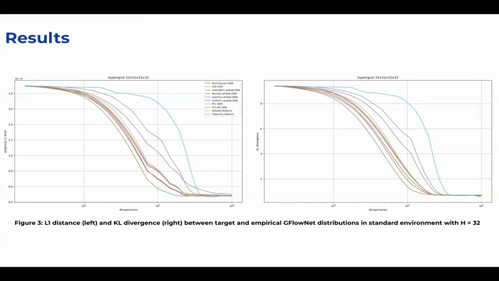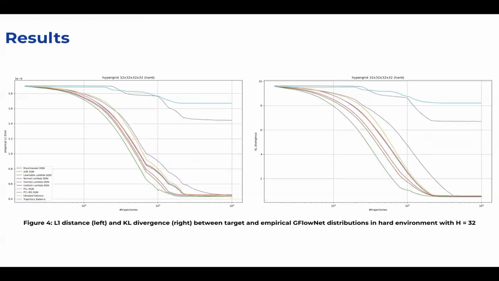Normal and uniform lambda algorithms display similar convergence rates, while gamma lambda DQN lags. PCL DQN and detailed balance converge at comparable rates to the soft RL baselines, with multi-step PCL DQN converging noticeably faster than trajectory balance. In the more difficult 32-length hypergrid, most algorithms show similar trends to the standard environment. However, uniform lambda DQN slightly outpaces normal lambda DQN. Both multi-step PCL DQN and trajectory balance do not converge.